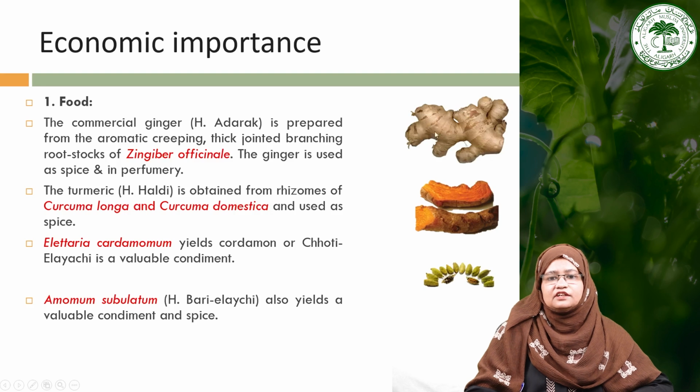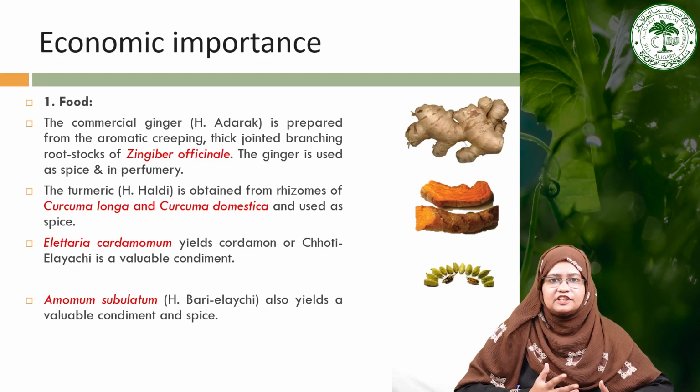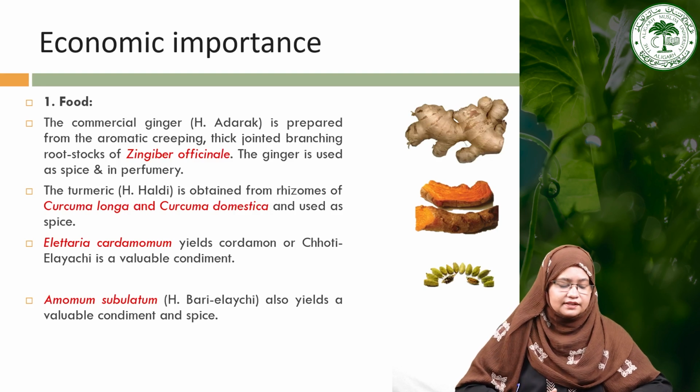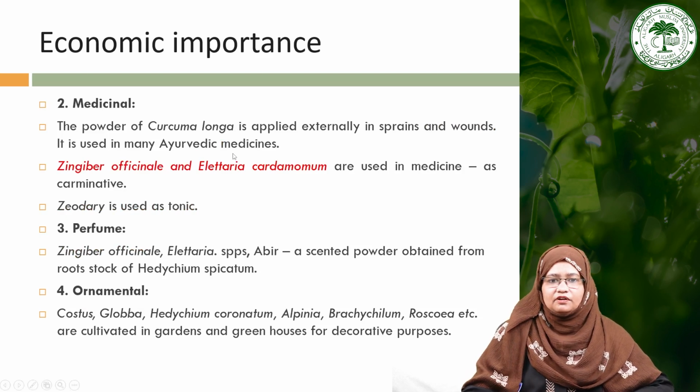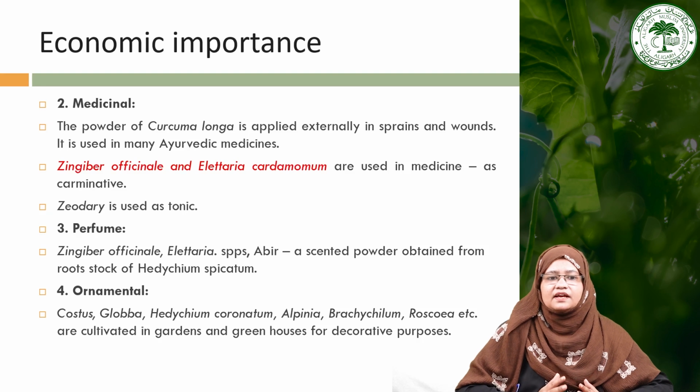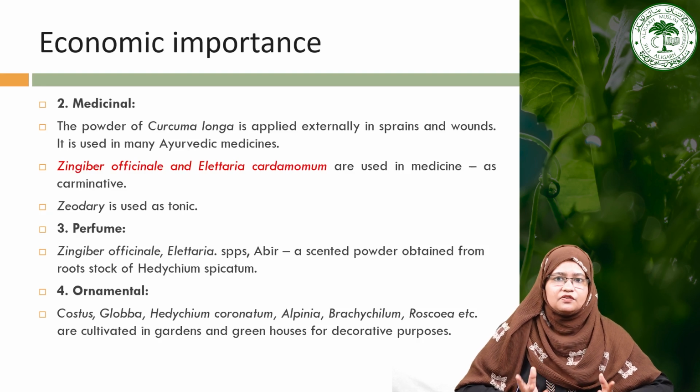So you can see here many condiments like ginger, turmeric, and cardamom. These all are yielded from this particular family, the Zingiberaceae, and you will find all these plants have an aromatic odor and aromatic fragrance, and many of them also have medicinal importance. Like Curcuma longa, it is applied externally on sprains and wounds, and it is also used in many Ayurvedic medicines. Today it is also used in the cosmetic industry.